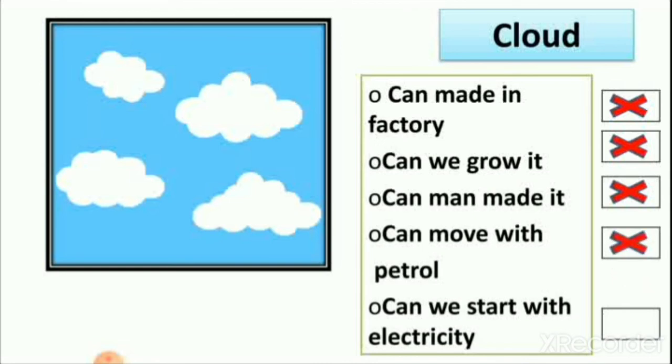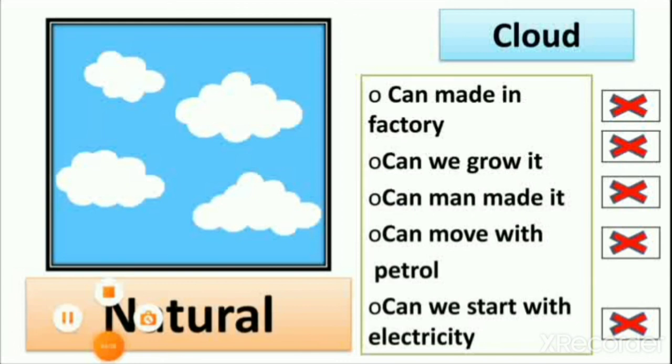Can it move with petrol? No, they move with air. So they don't need petrol to move. Then can we start it with electricity? Can we push a cloud with electricity? No. So clouds are natural things, because we cannot make them.